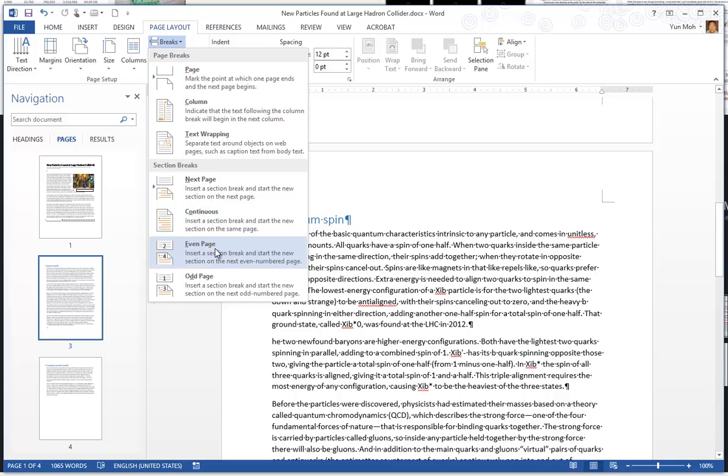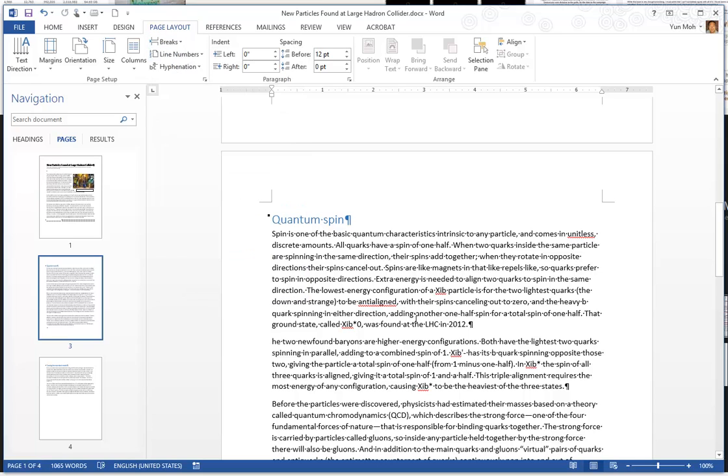This one will make sure that whatever you selected will be printed on an even page, and this will make sure that the page will be printed on an odd number page. So sometimes these will add blank pages that are not visible unless you go to the print preview. Okay, so that's about it.